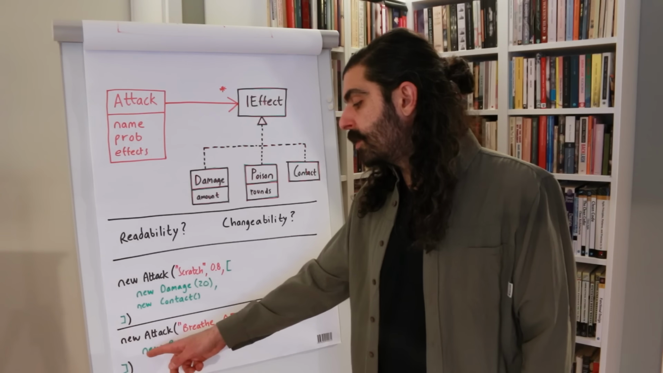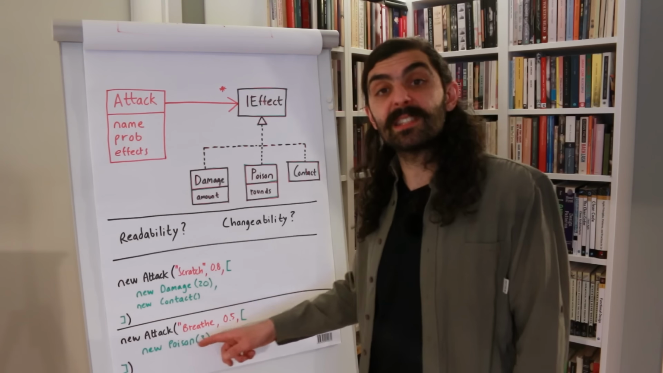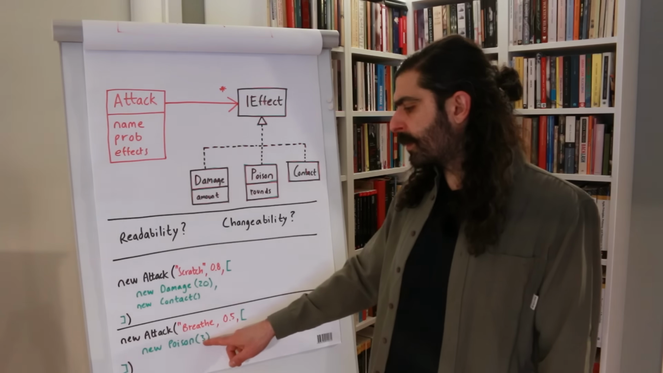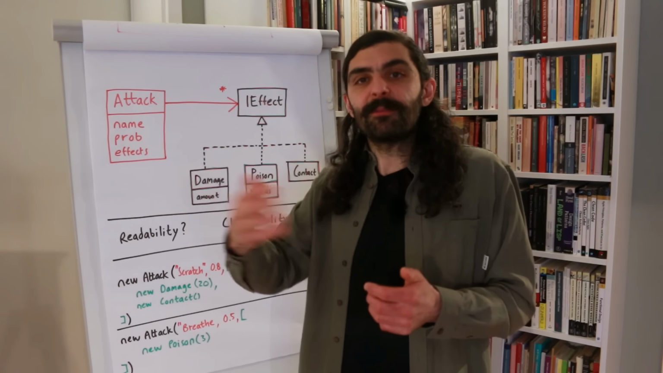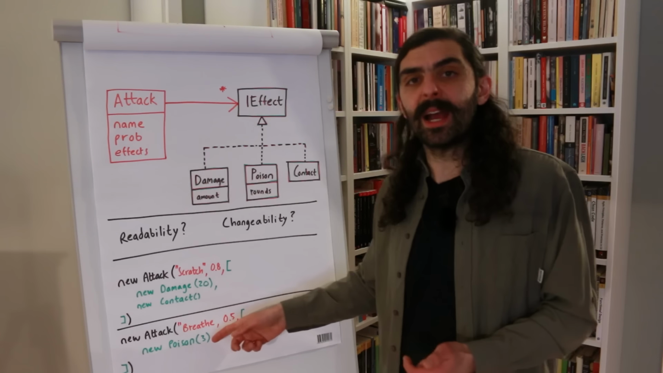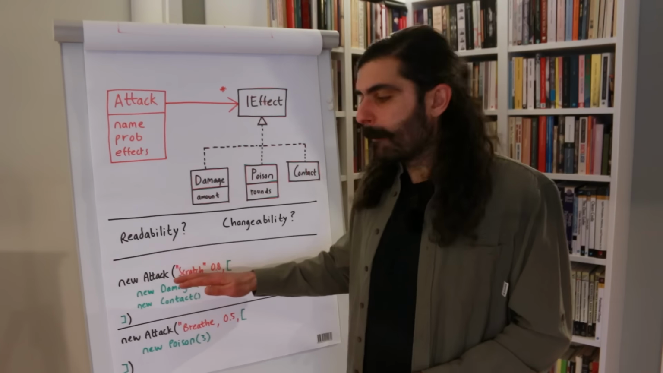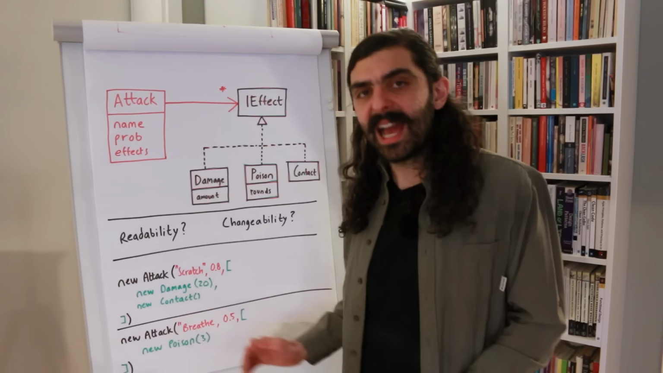But here we have a collection with one element. What is that element? New poison. So we're passing in an instance of the subtype poison. And the number that we're passing into poison is 3 because the number of rounds that the target, the defender, will remain poisoned is 3 rounds. So yeah, I know there are more words, but it should also be fairly obvious what's happening here, right?